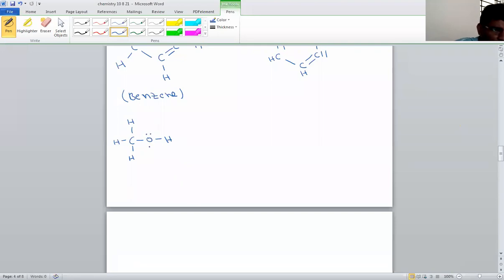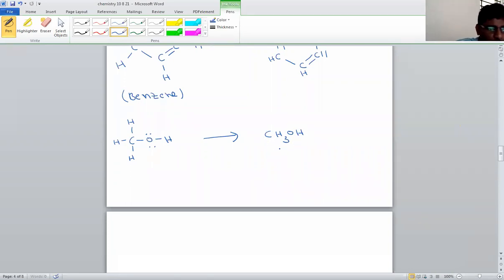The name was already given above. This is methanol. If we convert it to its condensed structure, omitting all bonds or hydrogen bonds, what do you get? CH3OH. All bonds are omitted here. This is CH3OH. This is methanol. All bonds are omitted. Only atoms are denoted.